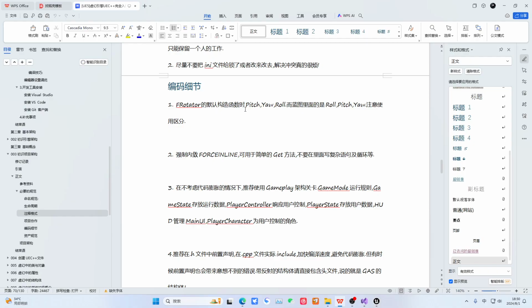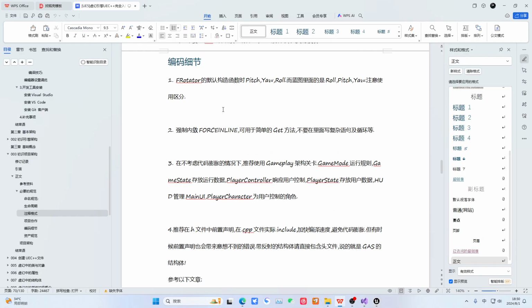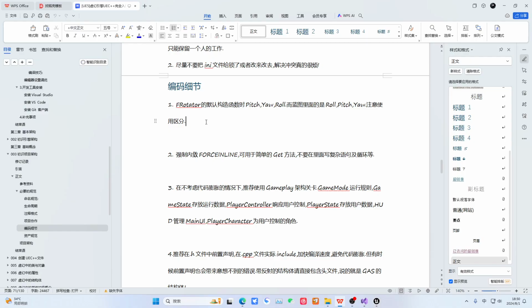Secondly, pay attention. Don't frequently modify the INI file or keep changing it back and forth when someone else pulls the code. It causes INI conflicts, which get really annoying. And remember to ease in and ease out. That's the situation. And there are also some small coding details.